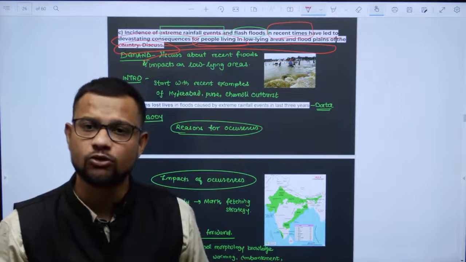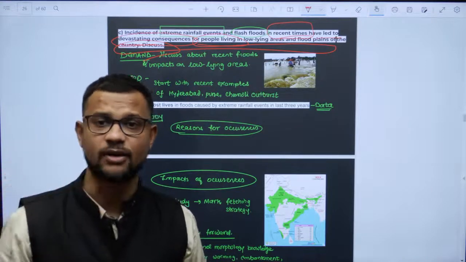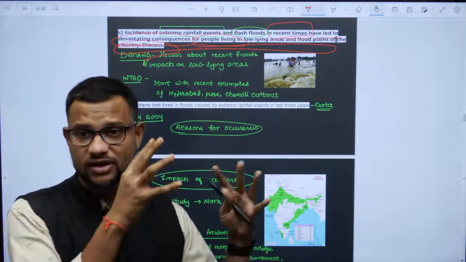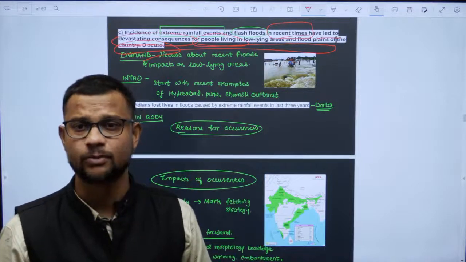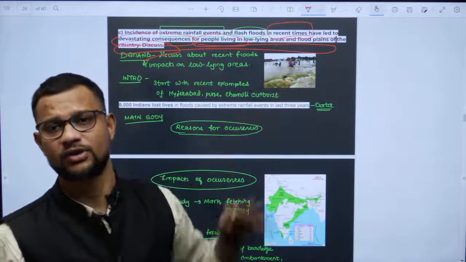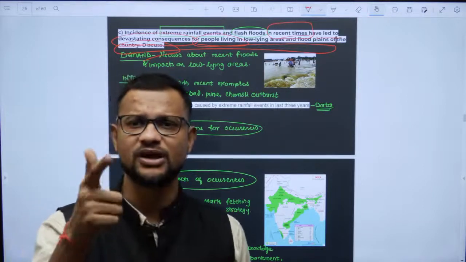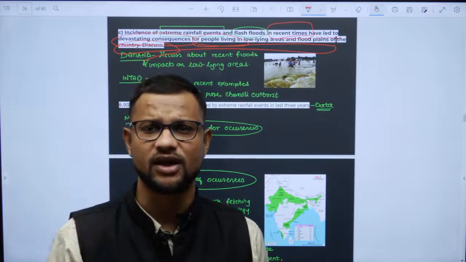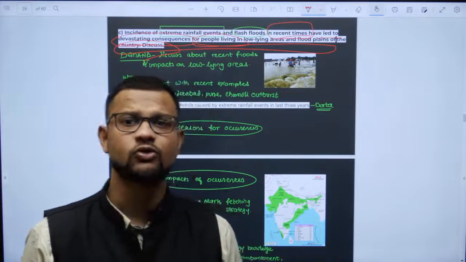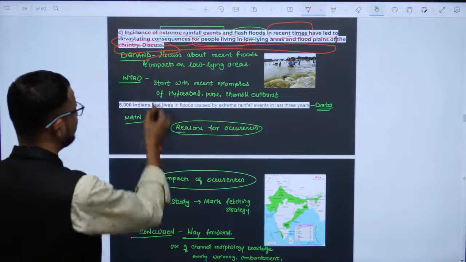There is a Bengaluru flood also. There is a flood in Assam also. The last year, the year before, Hyderabad flood was there, Pune flood was there. Write it over there, right? So frequent low-lying floods hai in UP, Bihar, Assam, that region, Bengal, that region. So you need to write it over there, and I will introduce with this.